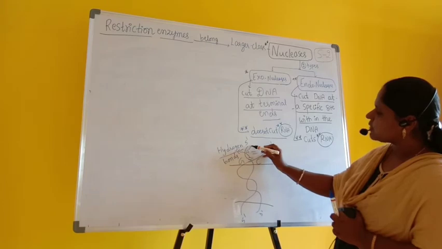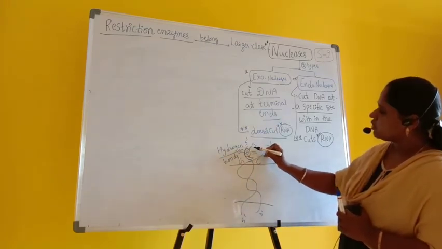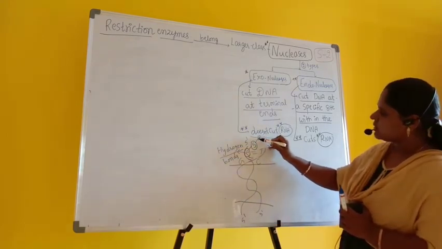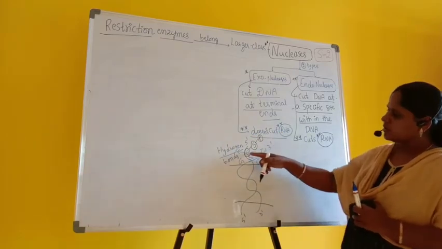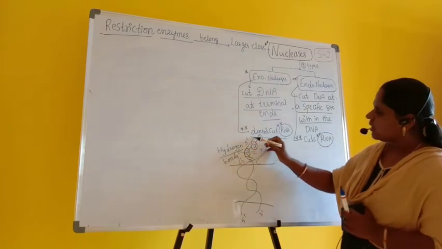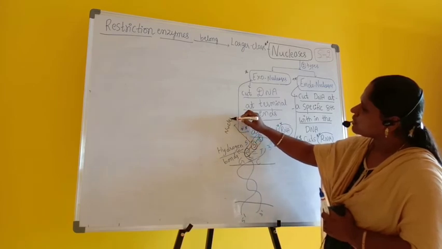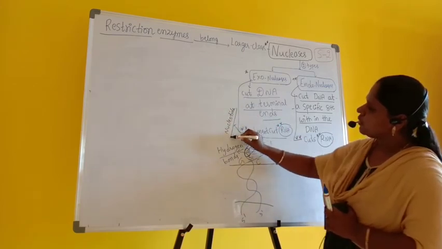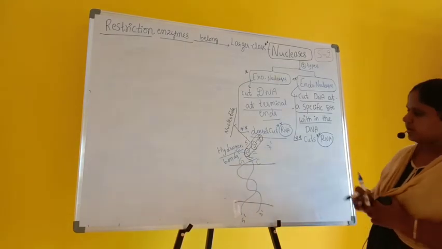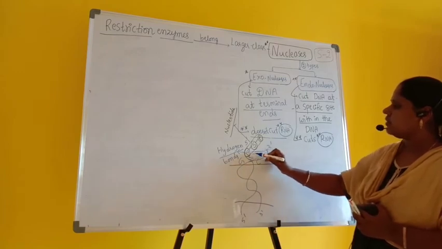If you look at the backbone structure, this is the nitrogen base. It is joined with sugar, S for sugar. Then it contains phosphorus. Nitrogen base, sugar, phosphorus: this is called one nucleotide. Did you remember we studied this in biomolecules? Similarly, the opposite strand of DNA, let us imagine it has T here, C here.